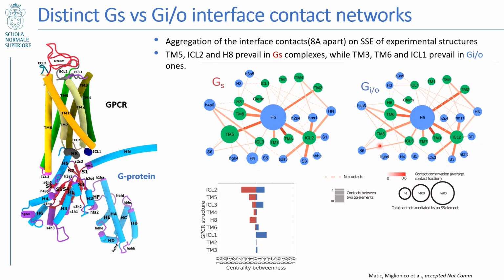This was also pointed out by different metrics of the networks, such as betweenness centrality, where this difference is particularly shown in the Gs on TM, ICL2 and H8 that prevail more in Gs complexes, compared to TM3, TM6 and ICL1 that prevail more in the Gi/o complexes.